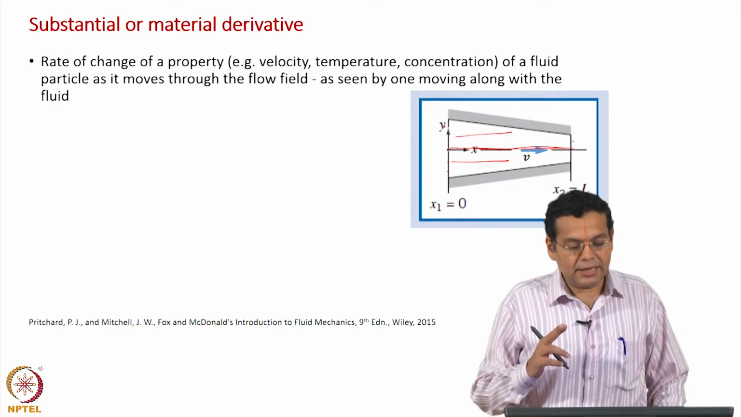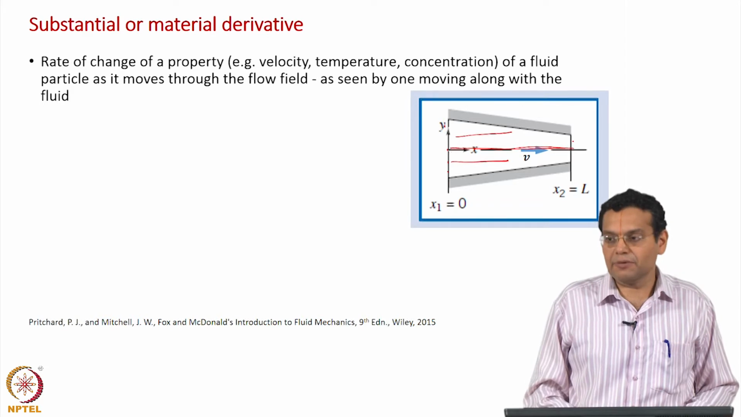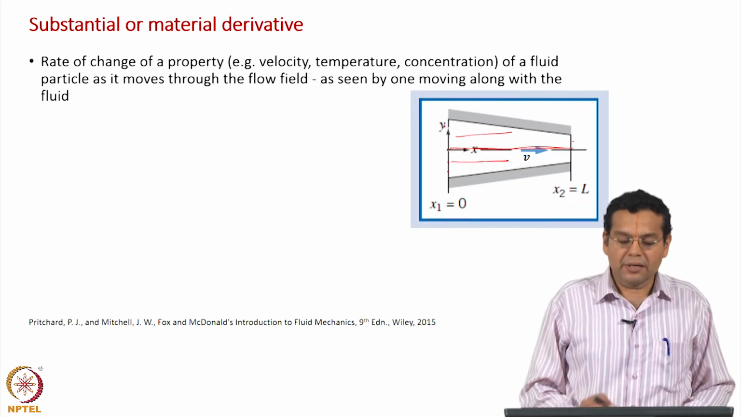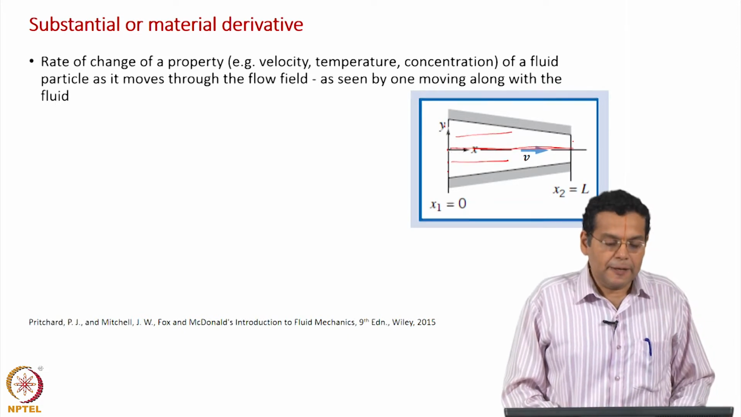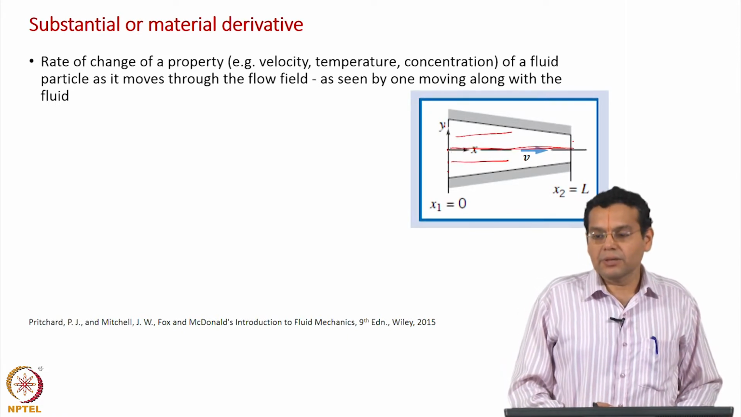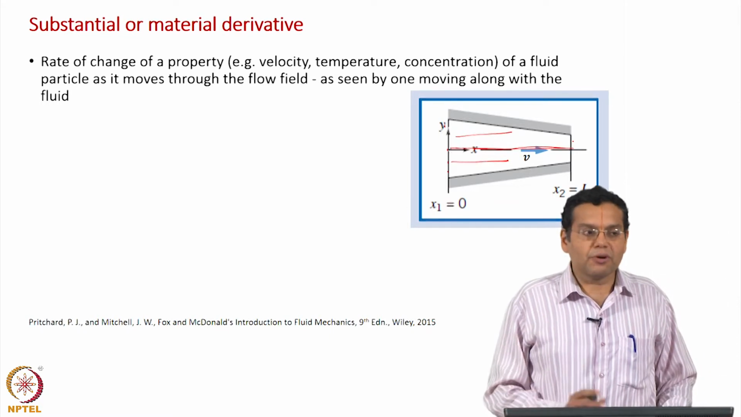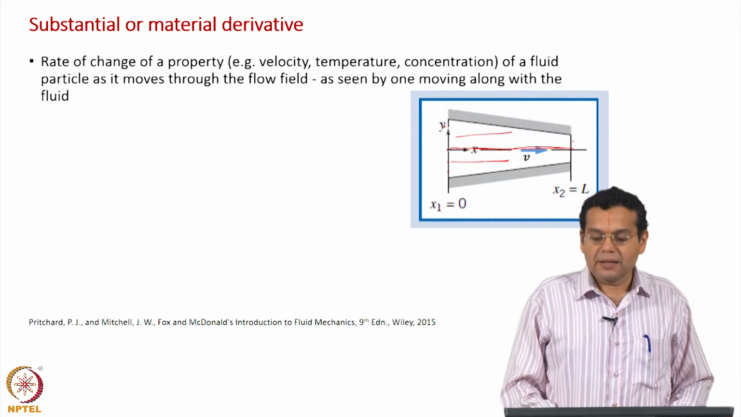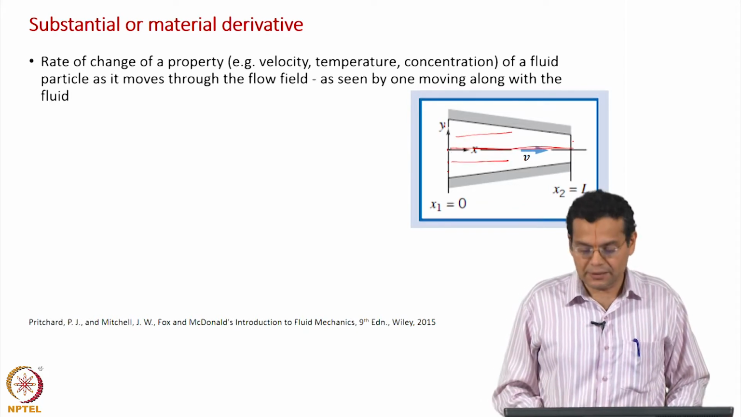Okay. We will take two examples. First we will take velocity as an example for a property, then we will quickly, analogously, do it for temperature, just to show you that this substantial and material derivative can be applied for any property. Usually what is discussed is velocity and extended for other properties as well. We will discuss both for velocity and temperature.